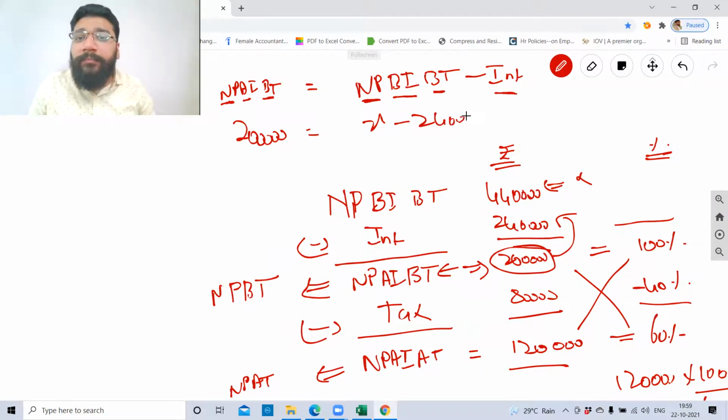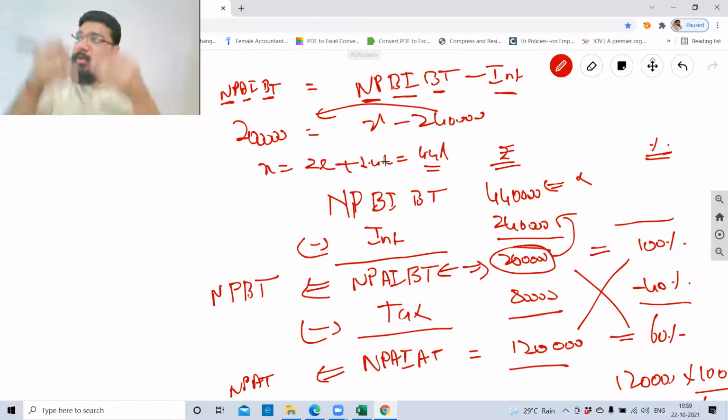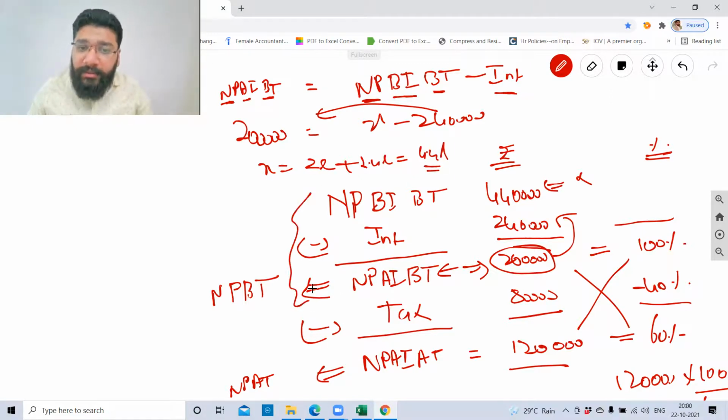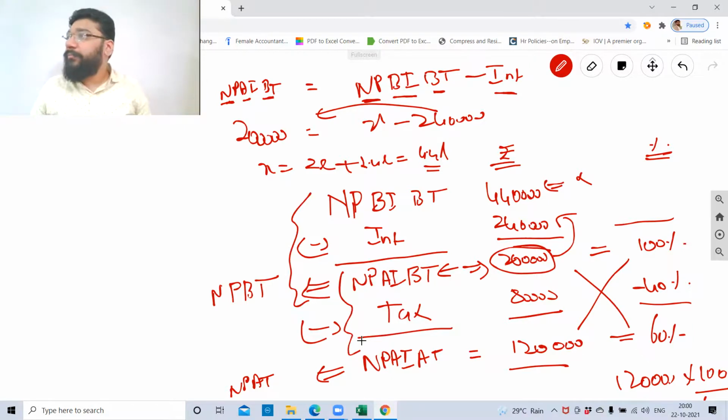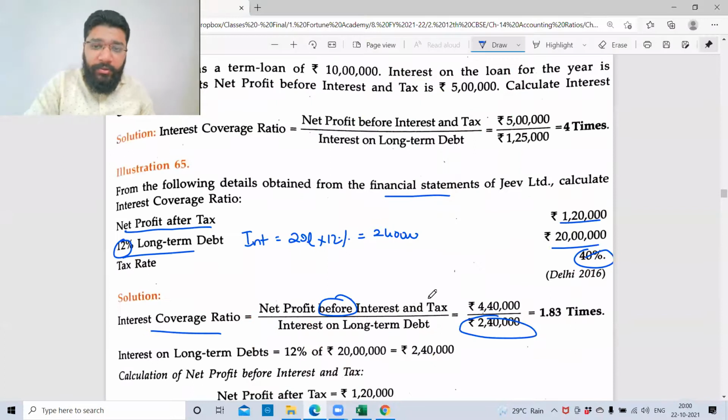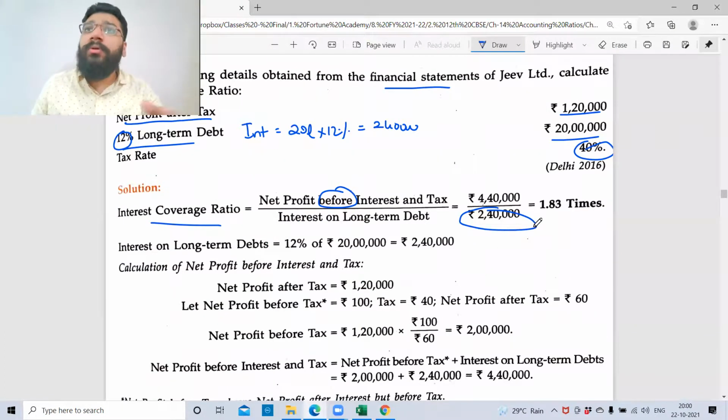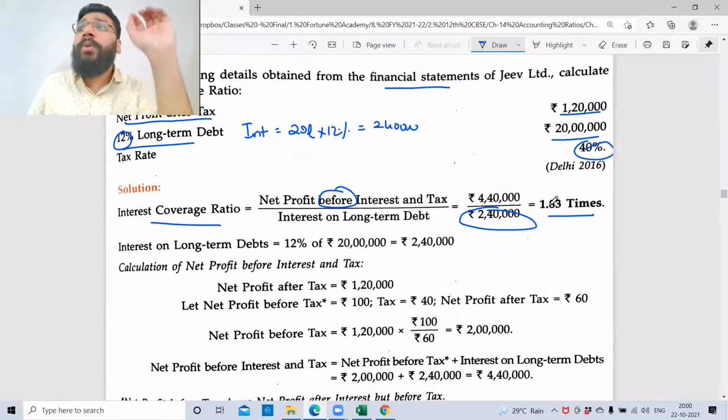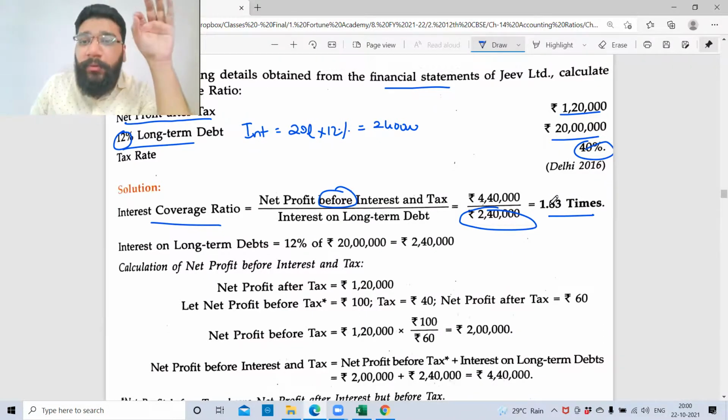Interest is 240. So when you take this interest to the other side, x is equal to 2 lakh plus 2.4 lakh, which is 4.4 lakh. So this is one equation. This is another equation. Comfortable? Now, guys, you got 440, you got 240. You divided it and you got 1.83 times, because your interest coverage ratio is always expressed in times. Now tell me, what is the meaning of this 1.83?